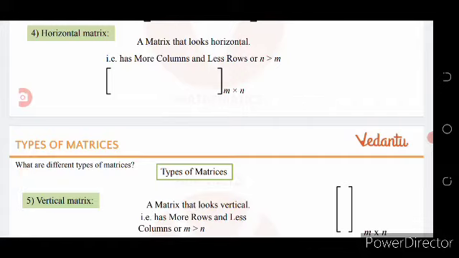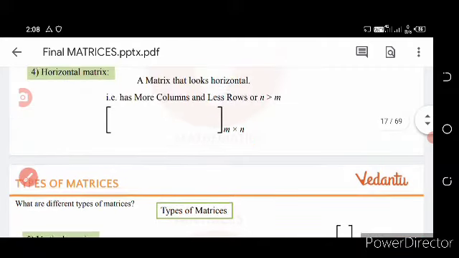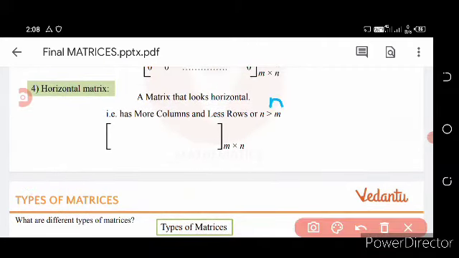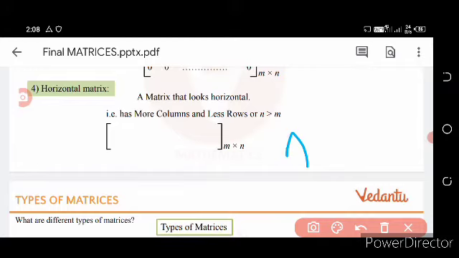For example, the number of rows is 1, that is m is equal to 1, but n is larger. That is, the number of columns is greater than the number of rows.